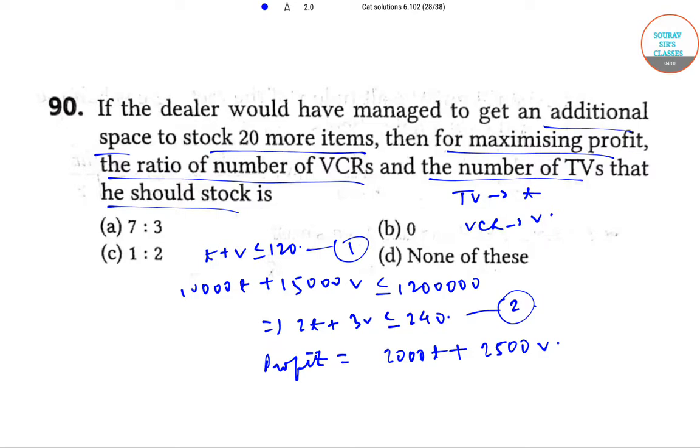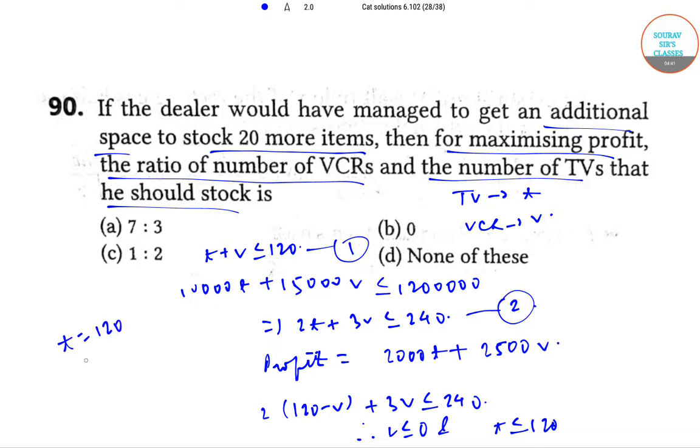So to maximize profit, again we get T is equal to 120 minus V. So 2 into 120 minus V plus 3V less than equal to 240. Therefore, V less than equal to 0 and T less than equal to 120. So for maximum profit, T should be 120 and V should be equal to 0. Therefore, the required ratio is 0.